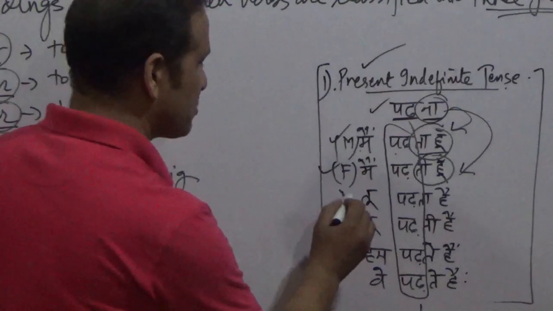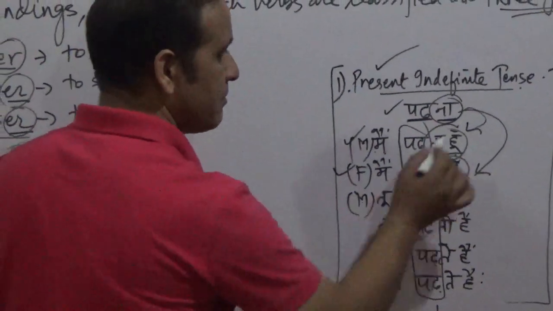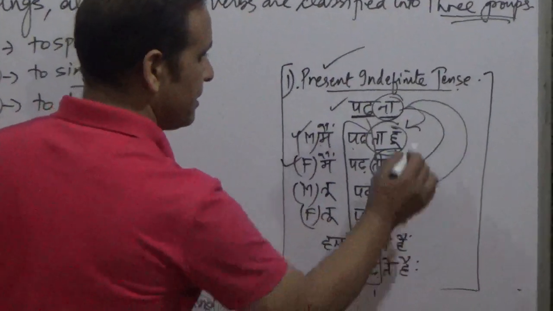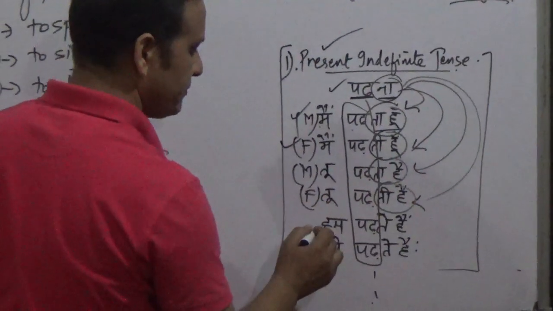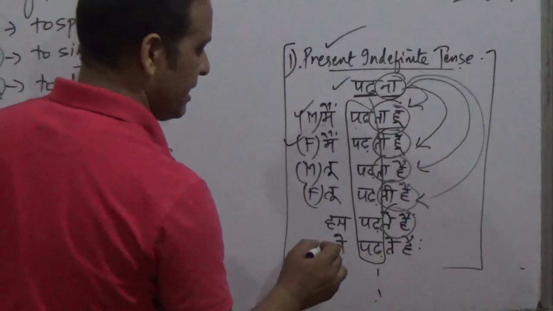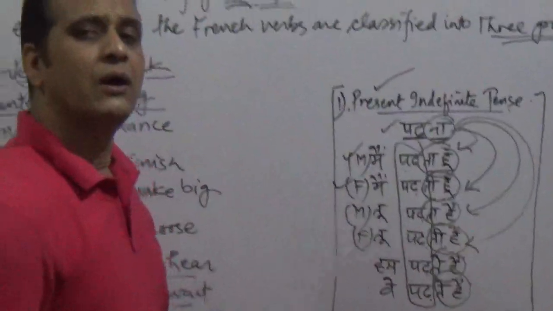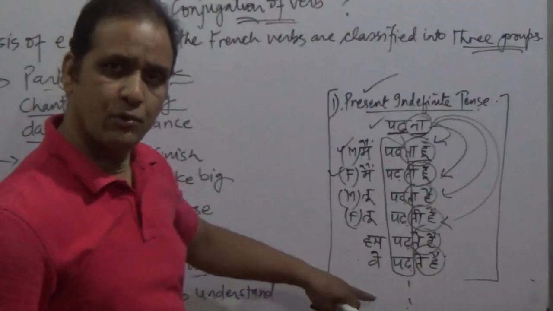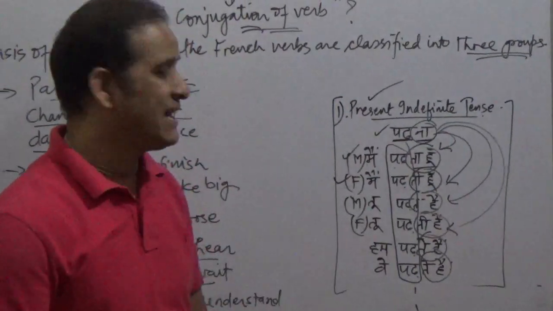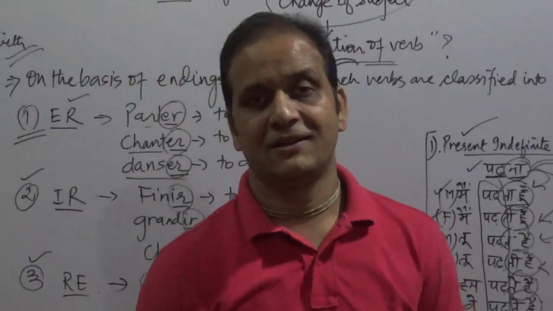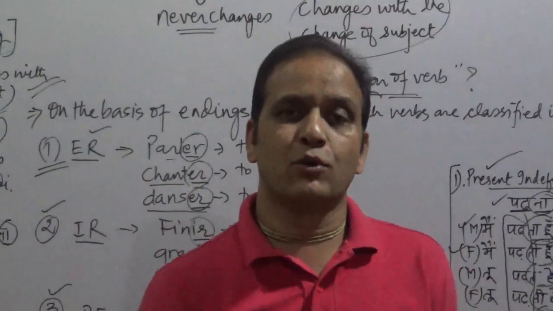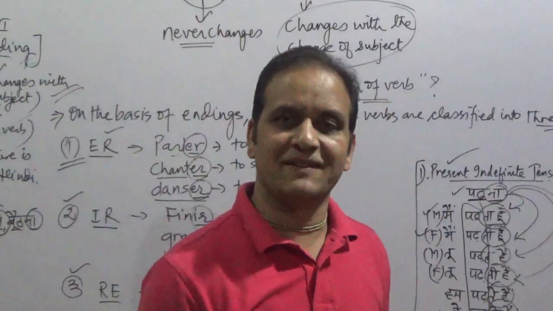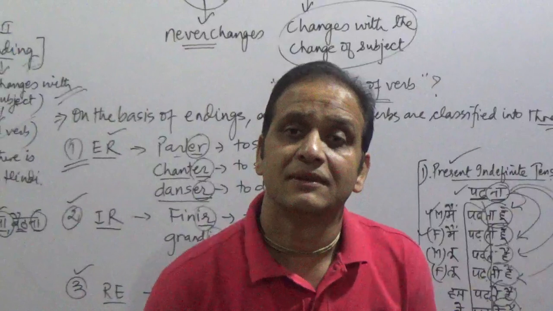If it is tu, masculine, then pad remains the same, but na changes into ta hai. If it is tu, feminine, it changes into ti hai. Hum, then te hai, we, again te hai, and like that. So you see, pad remains the same with all the subjects, but na changes into ta hai, ti hai, te hai, ta hu, like that. And there is a good thing in Hindi, and what is that? The rest of the verbs follow the same pattern. That is what you will tell him.